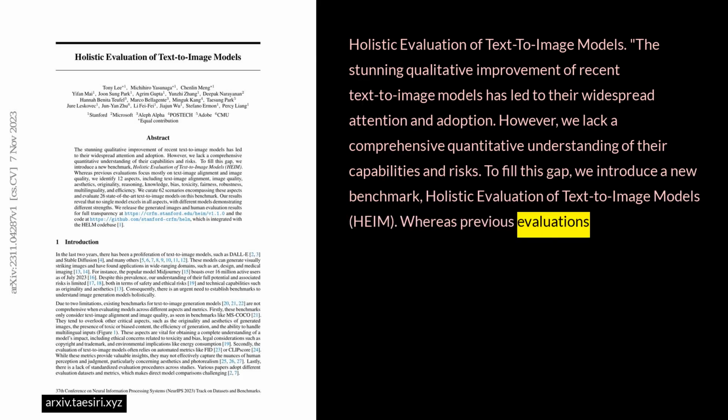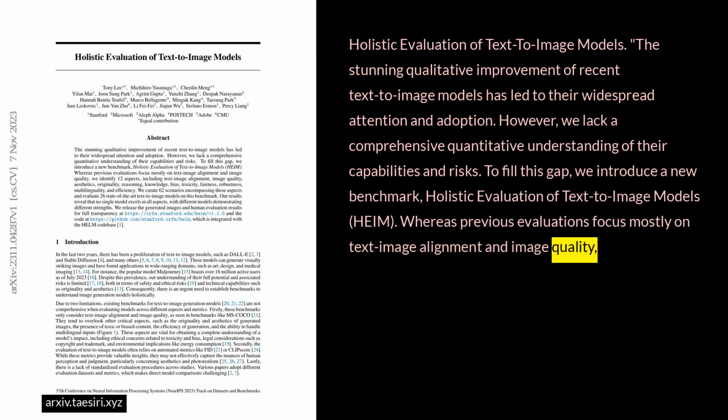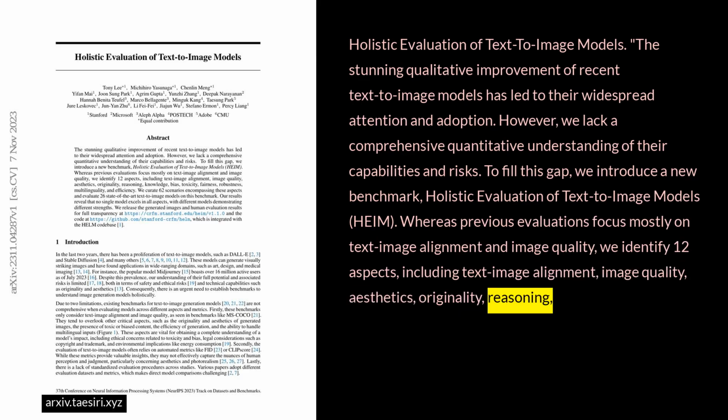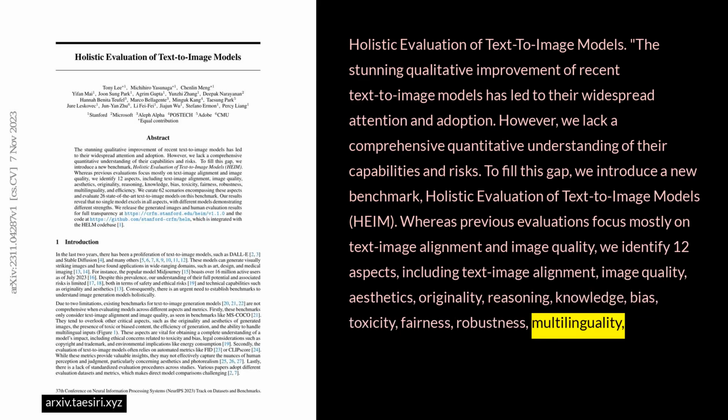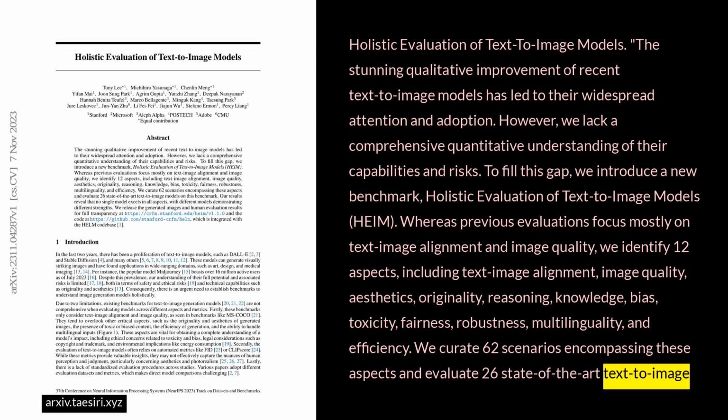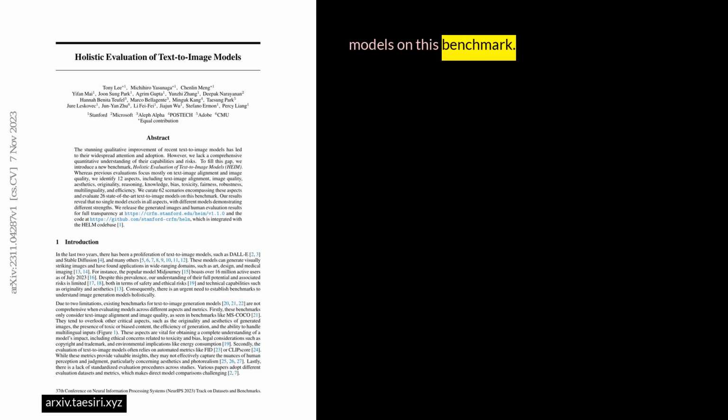Whereas previous evaluations focus mostly on text-image alignment and image quality, we identify 12 aspects, including text-image alignment, image quality, aesthetics, originality, reasoning, knowledge, bias, toxicity, fairness, robustness, multilinguality, and efficiency. We curate 62 scenarios encompassing these aspects and evaluate 26 state-of-the-art text-to-image models on this benchmark.